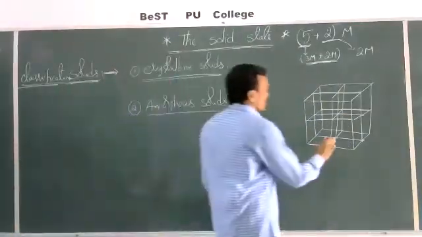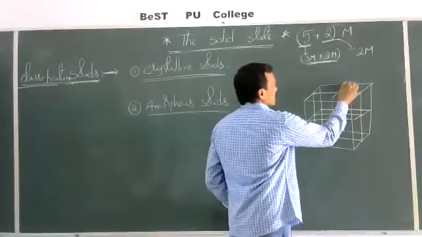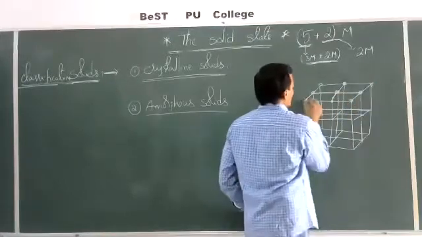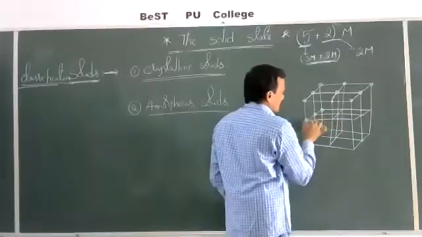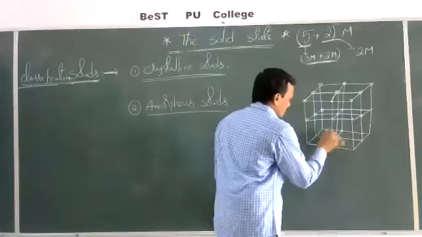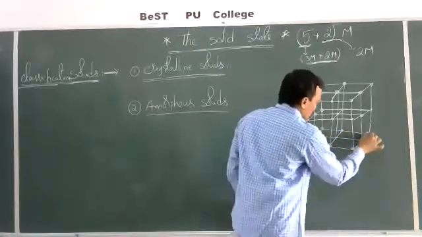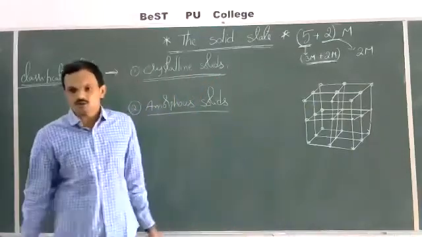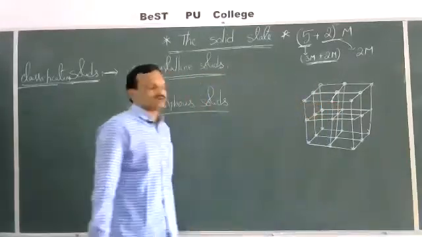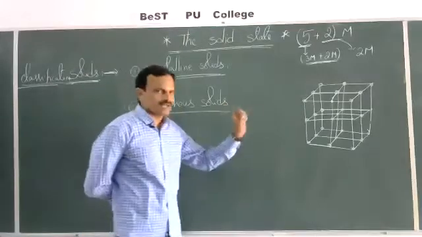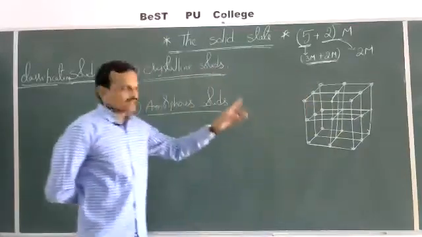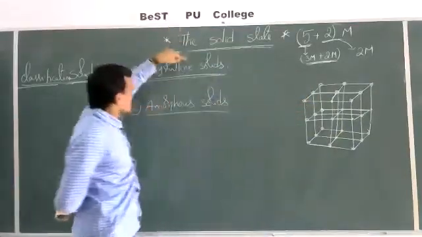This is a cubic arrangement. Here the particles are present. These are the constituent particles of the lattice. If you observe here, the particles are arranged in a particular order, in the shape of a cube. This is a combination of 8 cubes. If you take any part, that part consists of the same type of arrangement of the particles. It means the constituent particles in the lattice are arranged in a definite order with a definite geometric shape. This is nothing but the arrangement of the particles in crystalline solids.